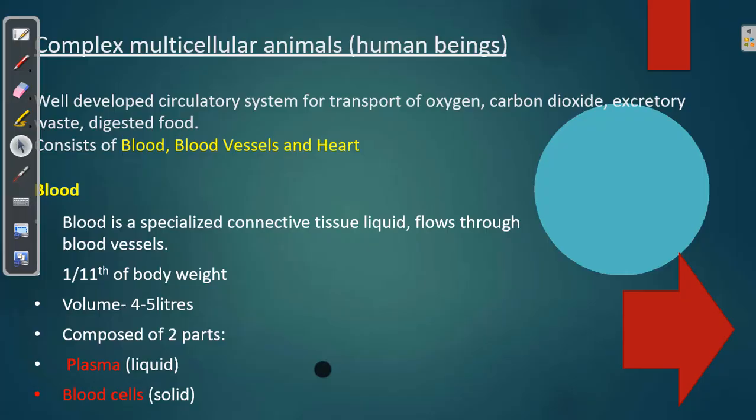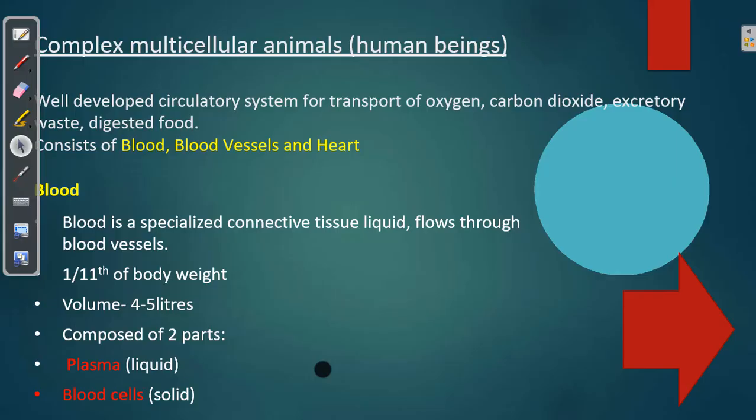Hello students, in this session we are going to discuss another interesting topic, transportation in animals. Transport means carrying things from one place to another. So why is transportation required in animals? What things have to be carried from one place to another? It is all the nutrients that we take in that have to be transported from one place to another.